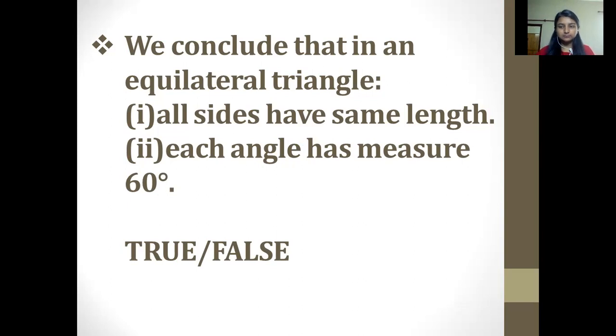Why are they equal? As we know, the interior angles sum to 180 degrees, and if we divide 180 into three equal parts, we receive a 60 degree angle. So we can say that this statement is true.